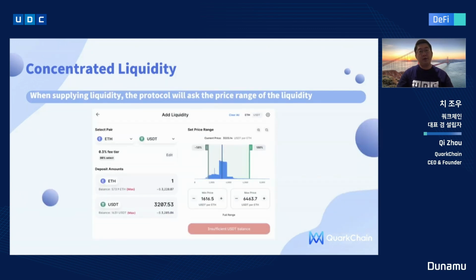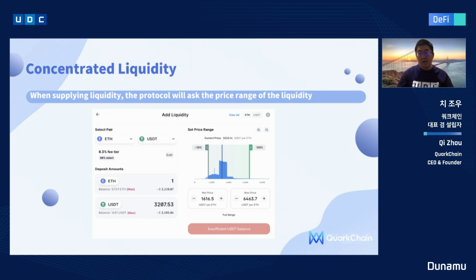So there's an additional parameter, that is the price range, when providing the liquidity. When an LP supplies liquidity, the protocol will ask the LP to provide the price range of the liquidity. Here I gave an example captured from Uniswap V3.